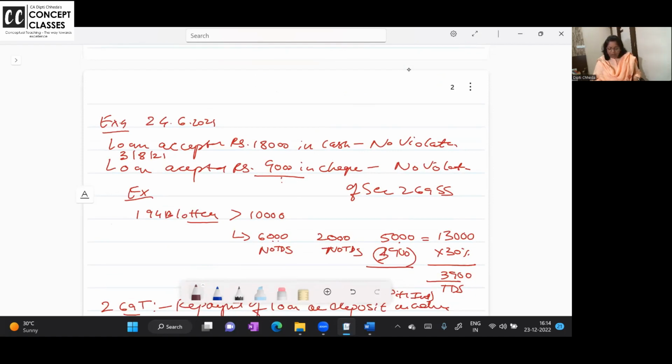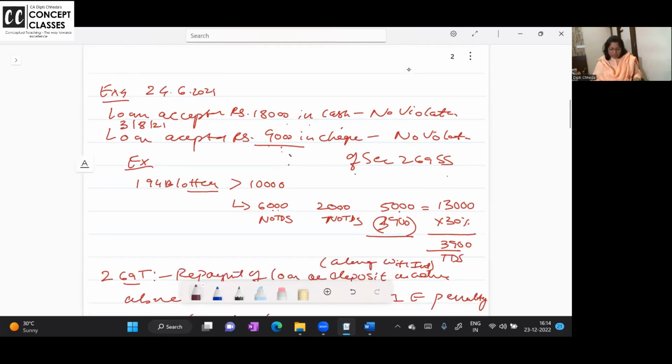Suppose I have taken a loan of 18,000 in cash. Okay, so not violated. Then 9,000 in check. Now when I took 9,000 in check, my total amount has exceeded 20,000, but nowhere have I taken the loan in cash above 20,000. When it exceeded 20,000, that time I have taken it in check. So 269SS is not caught.